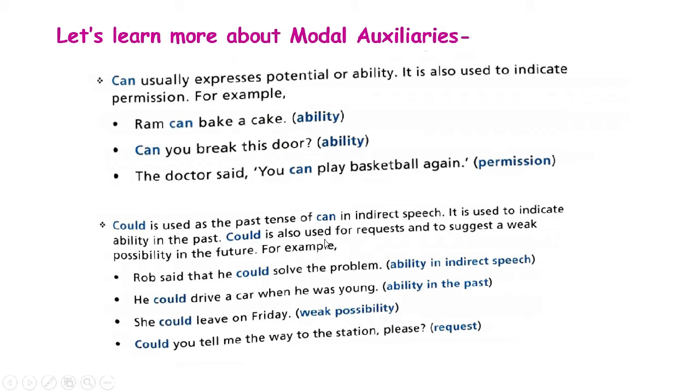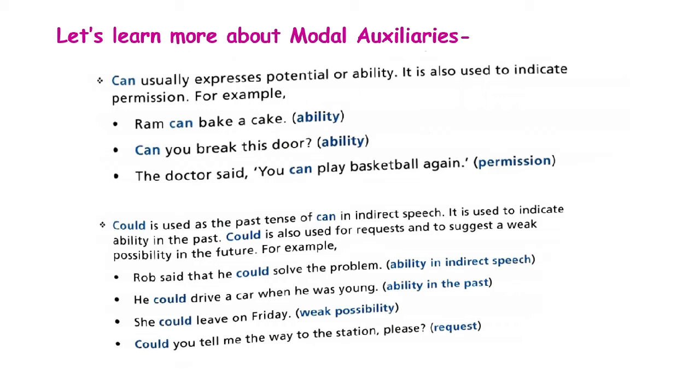So here in these three lines we learn that could can be used in three cases. The first case is to indicate ability in the past. Second, it is also used to make requests. And the third case is for expressing a weak possibility, a probable situation that can happen in the future. If you're talking about that, we can use the word could.